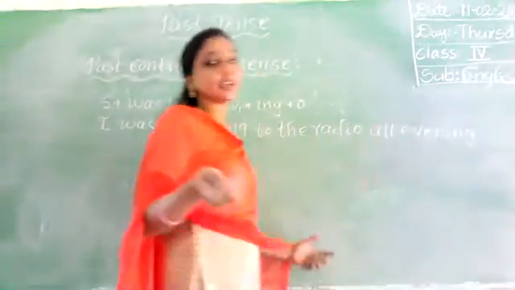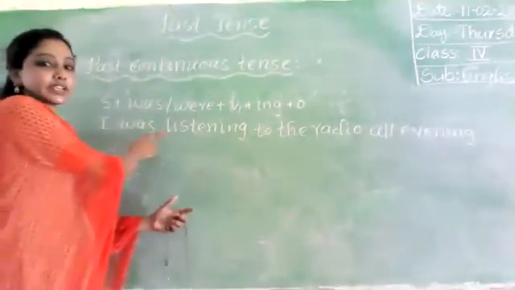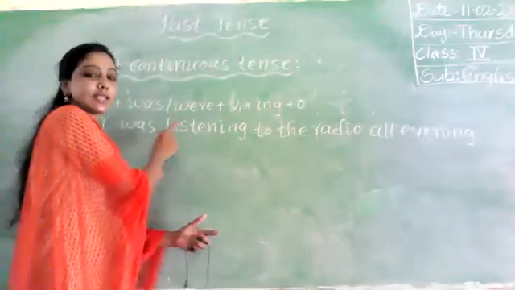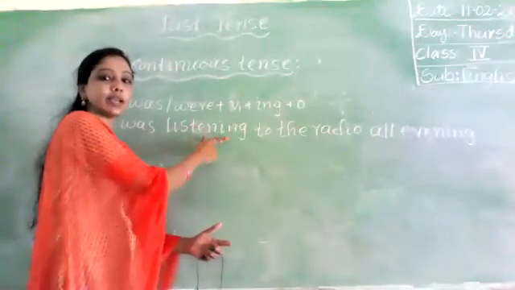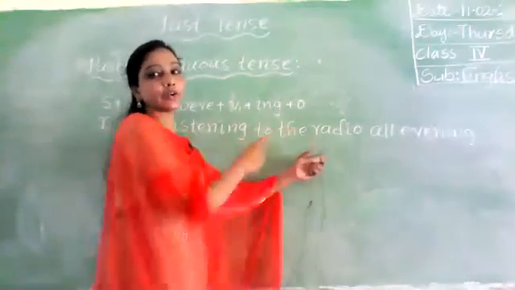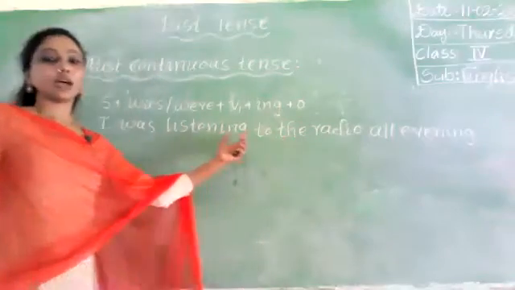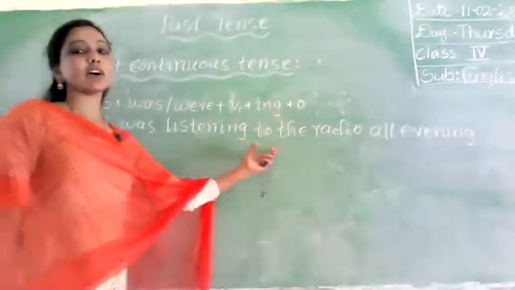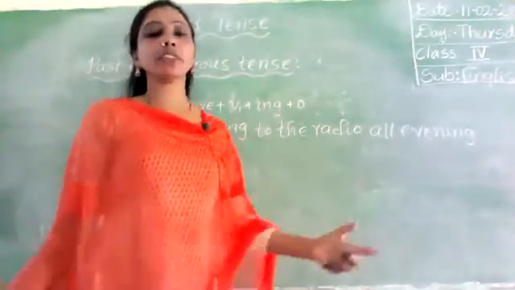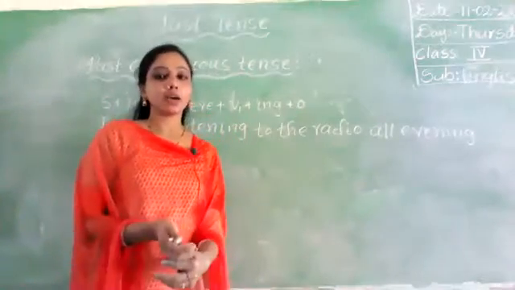Okay. So now look at here. I is the subject. I have taken the helping verb was and listening, verb 1 in ing form. To the radio all evening, this is the object. Okay. Did you understand the structure? I was listening to the radio all evening. That means the action was going on in the past.